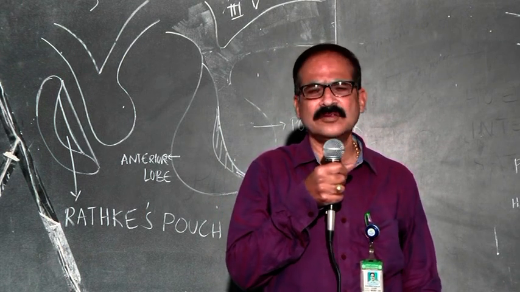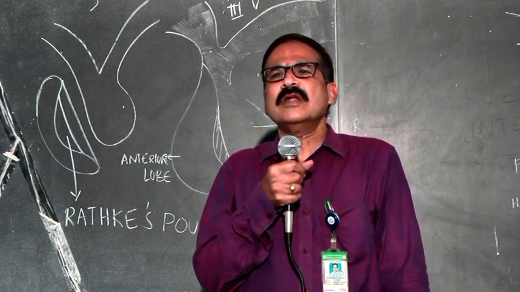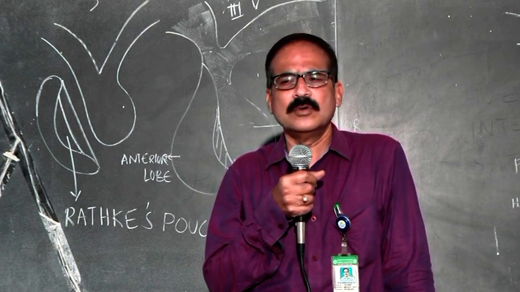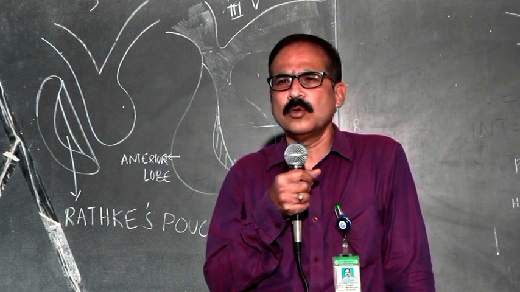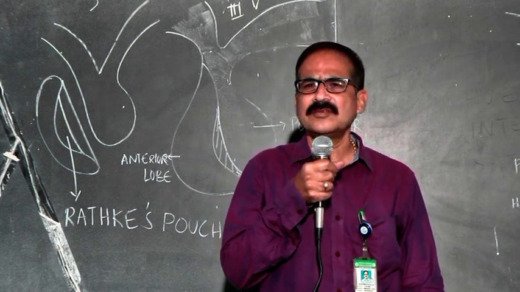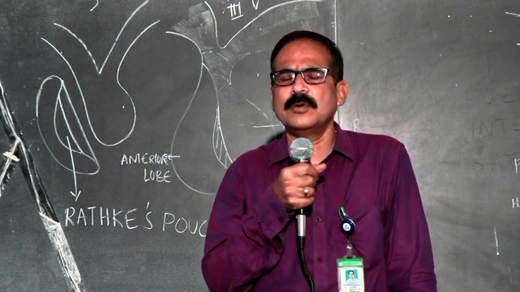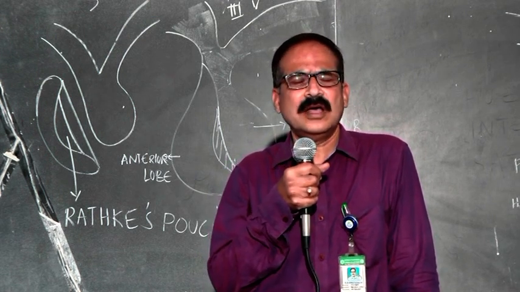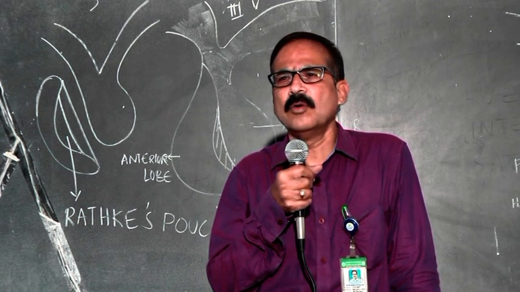Second thing of importance is, whichever disease we discuss, for example, later on we are going to discuss the thyroid hormone, where we discuss hypothyroidism. In hypothyroidism, majority is primary hypothyroidism, which you call myxedema, due to the absence or deficiency of thyroid hormone.